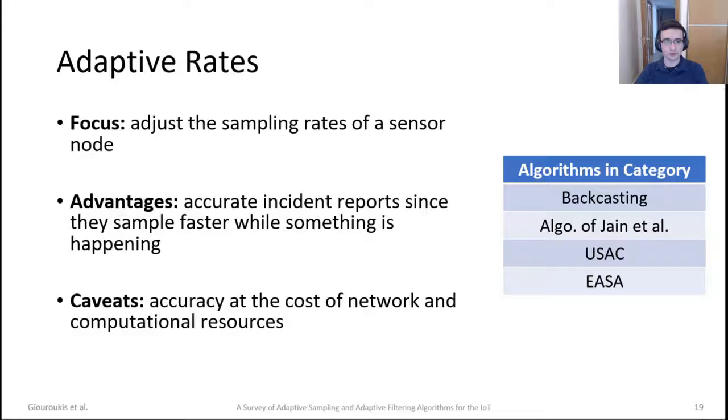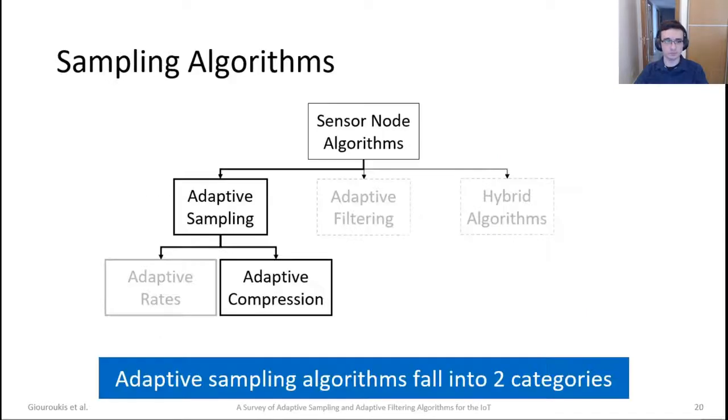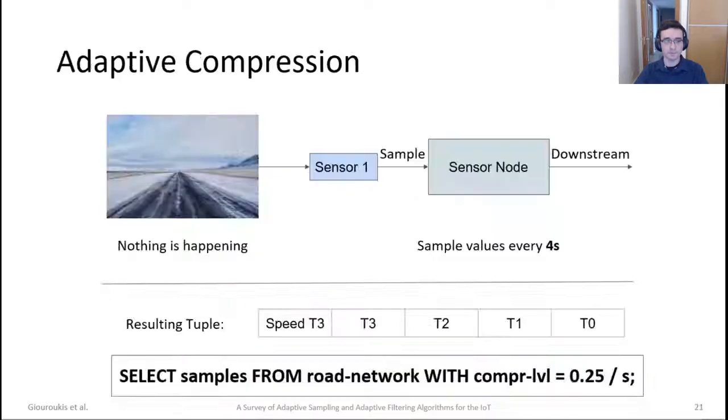Those resources are used while the event is happening. For a detailed review of each individual algorithm in the category, in the right-hand table, you can find more about them in the paper. We will move on to the sampling algorithms about adaptive compression.